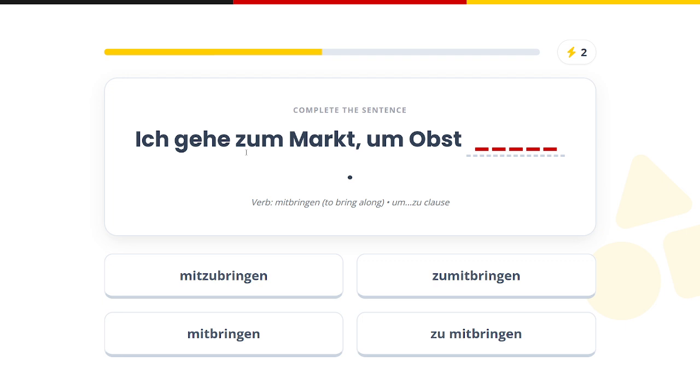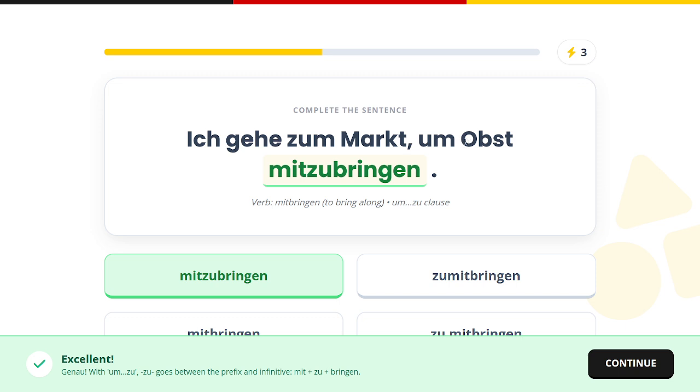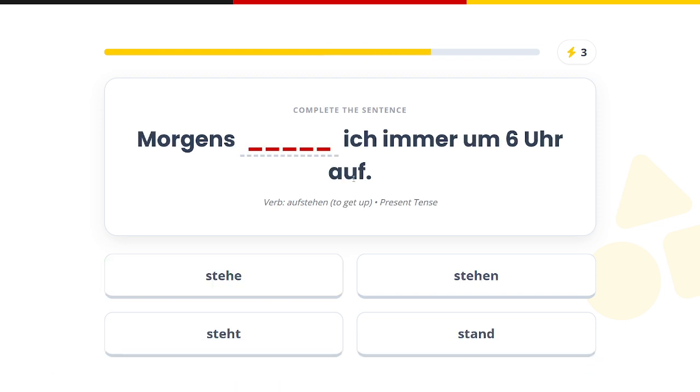Ich gehe zum Markt, Obst mitzubringen. Obst means fruit. So the meaning of this sentence is I am going to the market in order to bring the fruit. This is the zu form. Morgens stehe ich immer um 6 Uhr auf. So here we have the verb called aufstehen, which means to get up. So we have the form stehe.